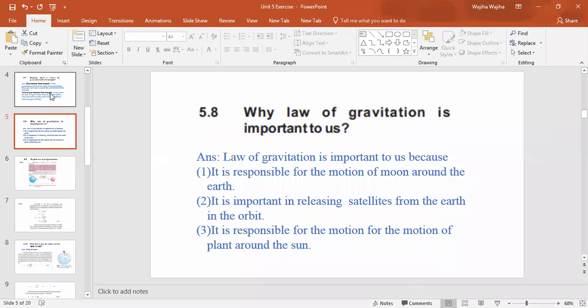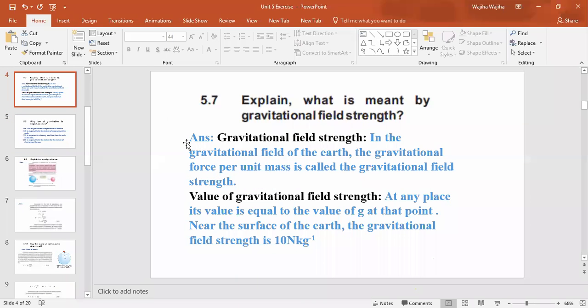Ma'am, me, Alina. Okay, beta, I have written the definition from your book. If you want to mark from your book, open page number 109. Have you opened? See the last paragraph, second last line. In the gravitational field of Earth, the gravitational force per unit mass is called, put the heading over here, gravitational field strength.